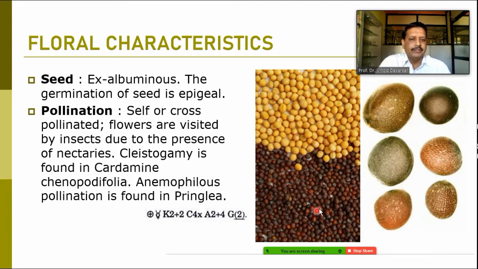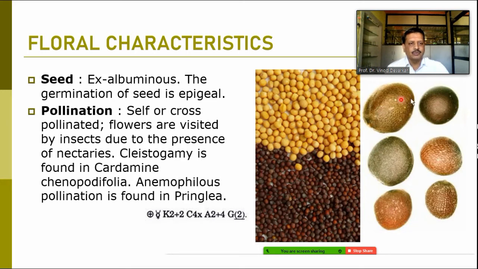There are about five varieties of Brassica normally cultivated all over the world. So here you can find the second image, where you can see the size and coloration along with the ornamentation present on the surface of the seed. These are magnified structures. Every seed has a different exterior pattern or texture on the seed coat. So every minute detail can be observed under the microscope, and only on the basis of microscopic observation can you separate the species on the basis of seed alone.